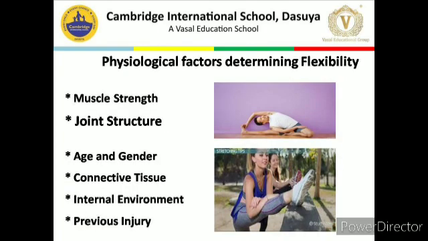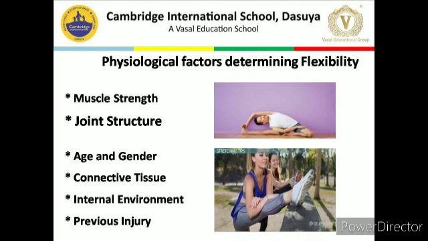Physiological factors determining flexibility. Flexibility can be defined as the range of movement of joints, or the maximum range of motion that is possible about a joint without undue strength. Dear students, during sports, flexibility is most important. Without flexibility, we cannot have good performance. Physiological factors that determine flexibility are given below.